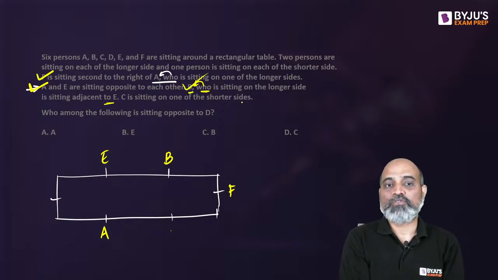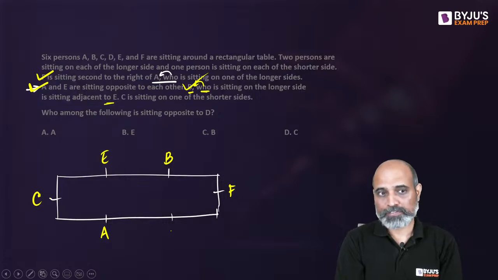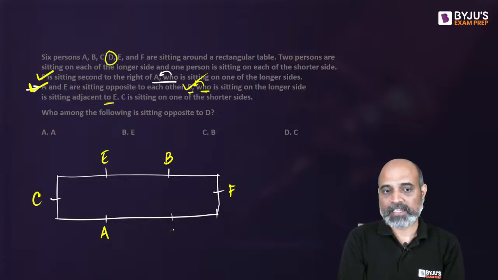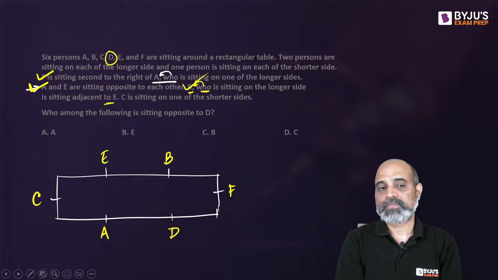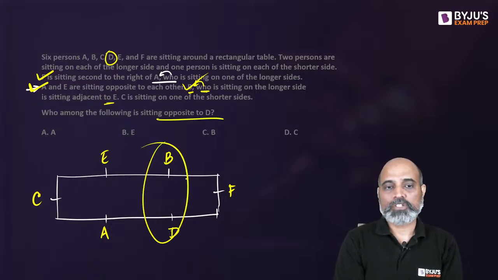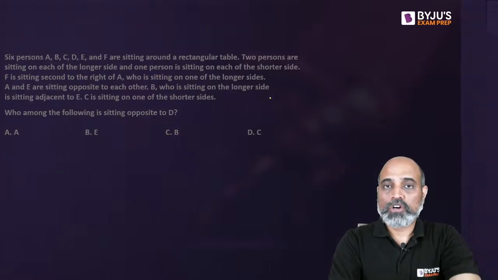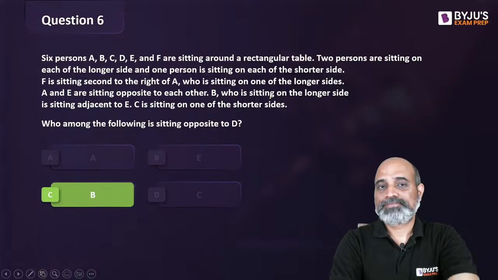C is sitting on one of the shorter sides. So C is seated here. There is only 1 person left, only 1 letter to be placed and 1 position left. That's going to be D, right? D hasn't been written yet, so let's place D. Now the question is, who is sitting opposite to D? Opposite to D, the person who is seated is B. So option C is going to be the answer.